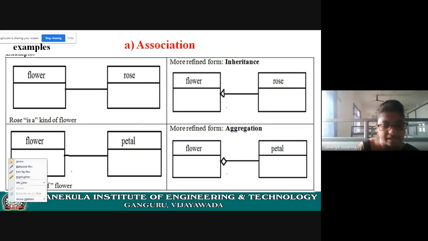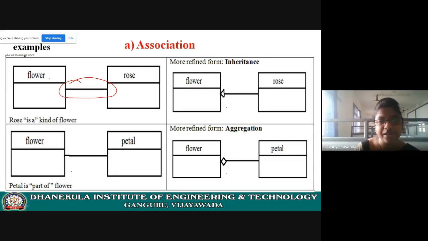Association is a hierarchy. Here, rose is a flower, right? Rose is a flower. Petal is part of flower. Now, association is nothing but a link. There is a link between flower and rose. There is a link between flower and petal. What is that link? Let us see it in a more refined way.